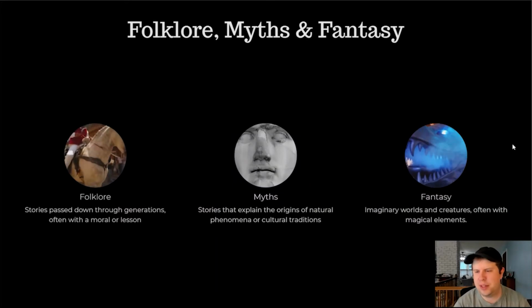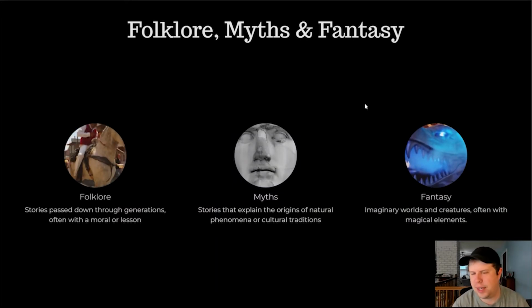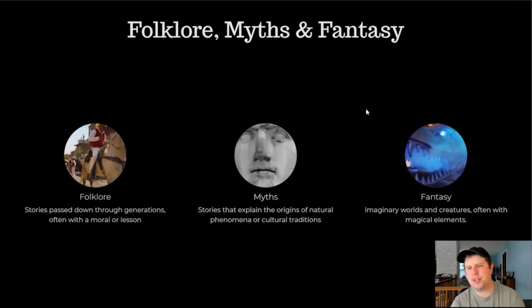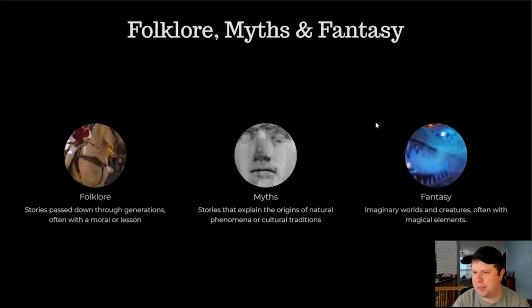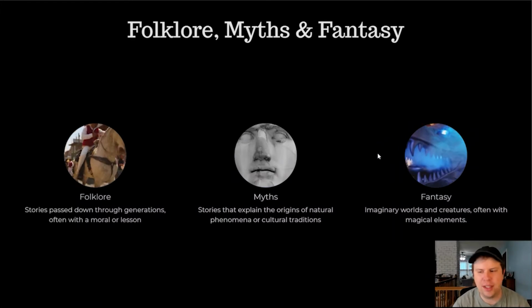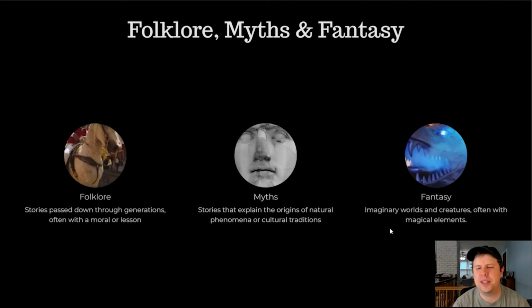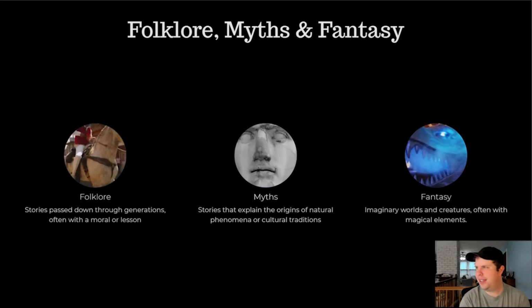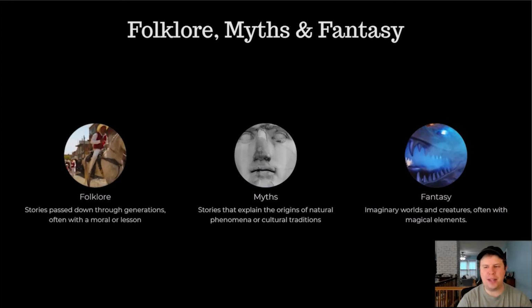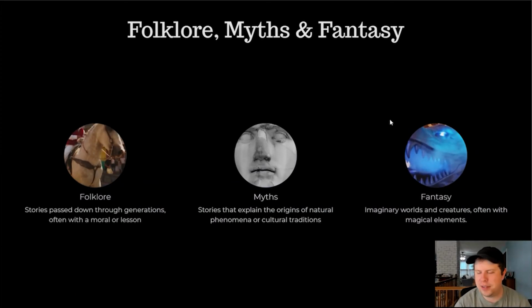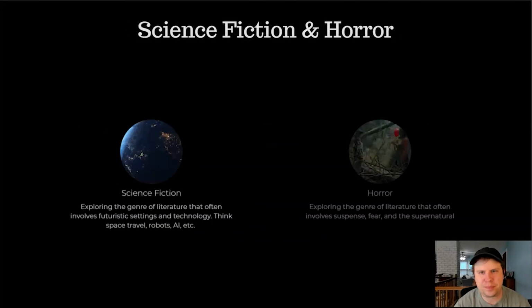Finally, one that's a little bit different than these others is fantasy. Fantasy involves imaginary worlds and creatures, often with magical elements. That's a really small definition for something that can be very, very big, but just think of fantasy as typically a type of fiction. It's going to have something magical, imagined. It can take place on Earth, but if it does, it's going to have very made-up things happening, things outside of the bounds of typical explanation.